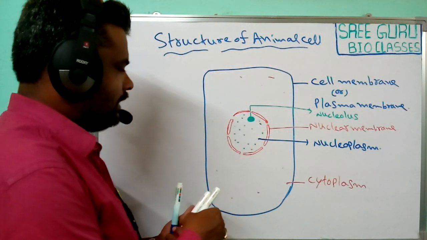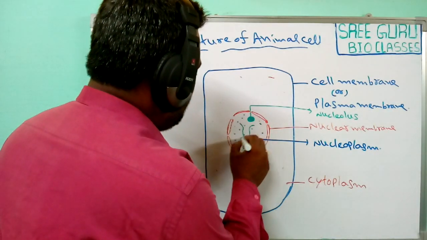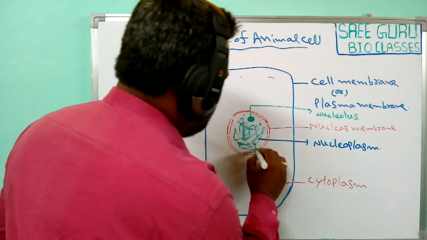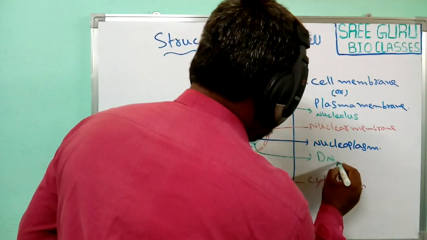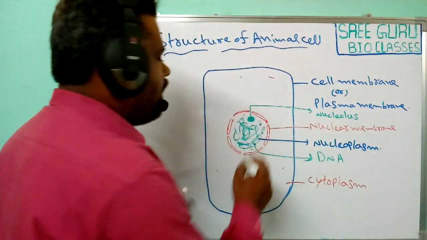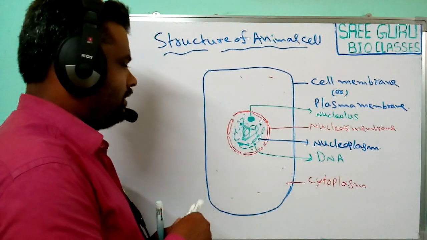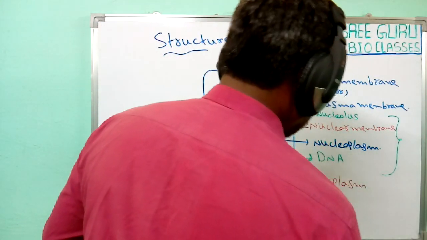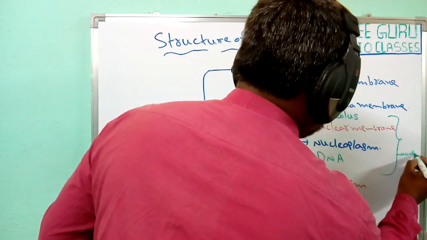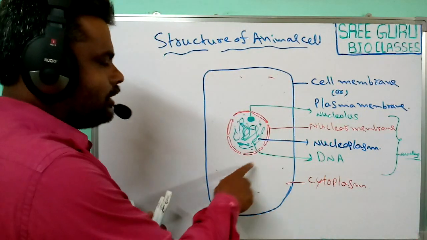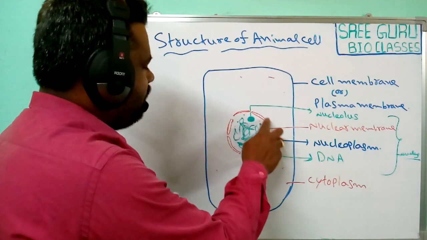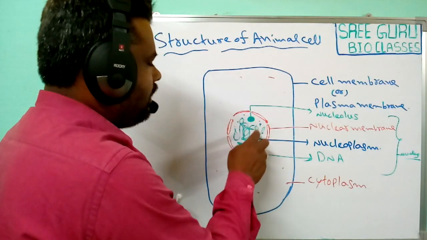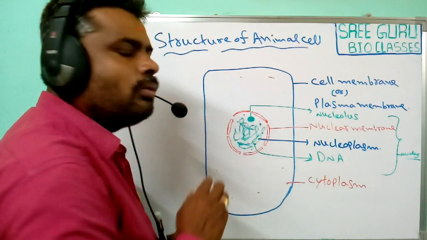Inside the nucleoplasm, the genetic material, that is DNA, is present. It controls all the activities of the cell. So these all come under the nucleus. The nucleus means the genetic material covered with a nuclear membrane. This nucleus contains nucleolus, genetic material and nucleoplasm.